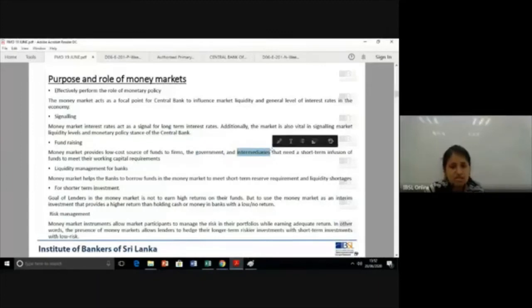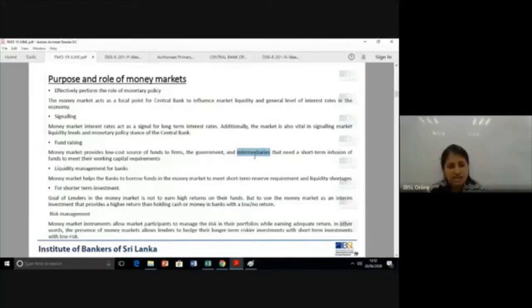Intermediaries who need the short-term infusion, liquidity infusion, like banks, use the interbank money market borrowings. So these three parties may intervene in the market. This money market allows them to fundraise for their working capital, for their short-term requirements. That is the purpose of money markets.